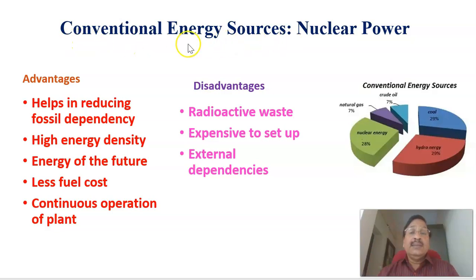Another conventional energy source is nuclear power, which is around 28 percent. The advantages are reduced fossil fuel dependency, high energy density, being considered the energy of the future, less fuel cost, and continuous operation of the plant. And the disadvantages are, of course, radioactive waste and expensive setup.